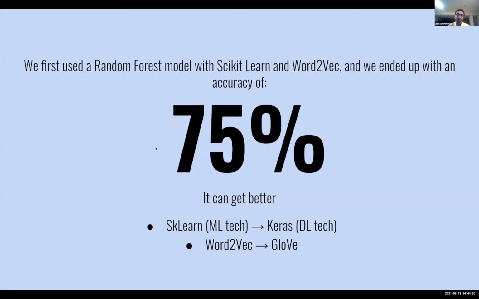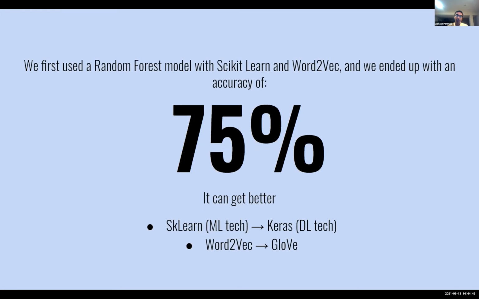So for our first approach, we decided to use a random forest model, which is kind of like an ensemble method. Basically there are a bunch of different algorithms. They would all generate different outputs, and then you'd basically just average the outputs to come up with a final result. So using that with scikit-learn and word2vec, we ended up with an accuracy of 75%. So obviously the model can improve.